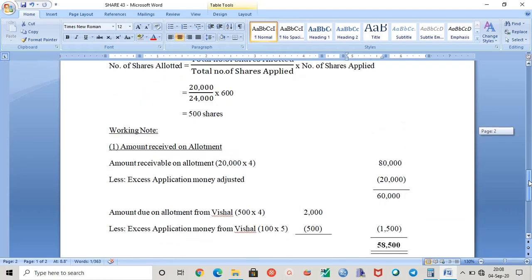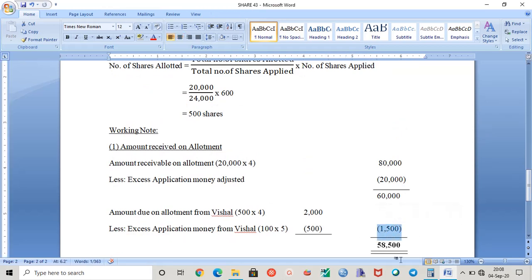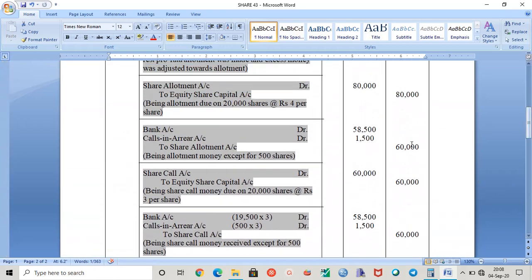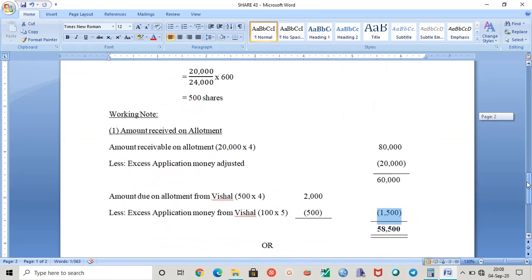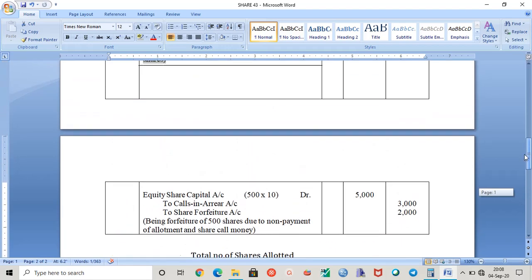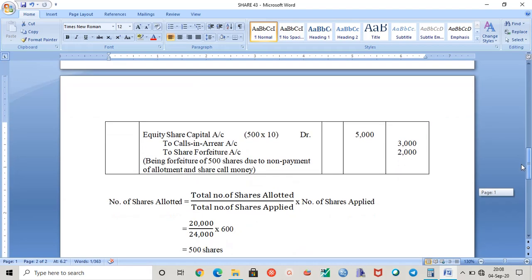According to this method also, you will get the same amount, 1500. And 58,500 is the actual money that is received at the time of allotment. See here. Don't worry about this method; I will explain it at the end, not now. Let me first complete the journal entries. Now, this call money was due.